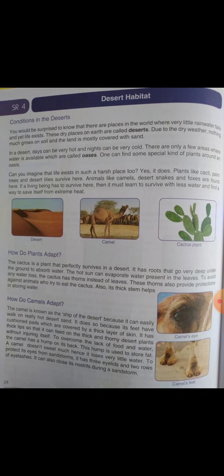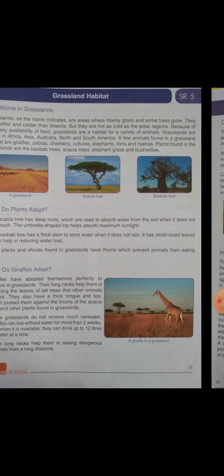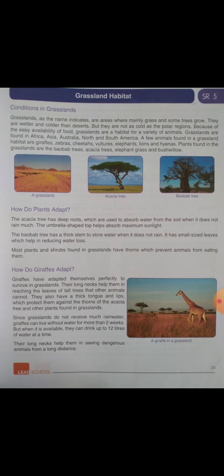Now see desert habitat. The animal that survives in the desert is the camel. There are some special features in its body, and in the plants also, to survive in the desert. Let's see grassland habitat. Same in grassland habitat.